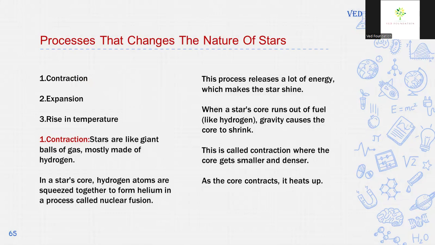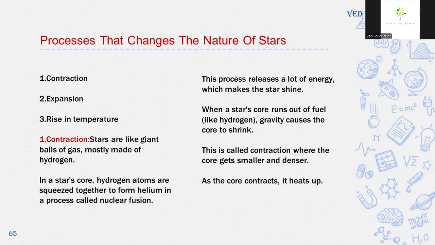First, contraction. Stars are like giant balls of gas mostly made up of hydrogen. In a star's core, hydrogen atoms are squeezed together, or unite together, to form helium, and this process is called nuclear fusion. This process releases a lot of energy which makes the stars shine.